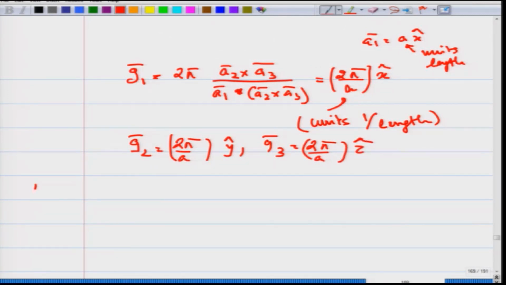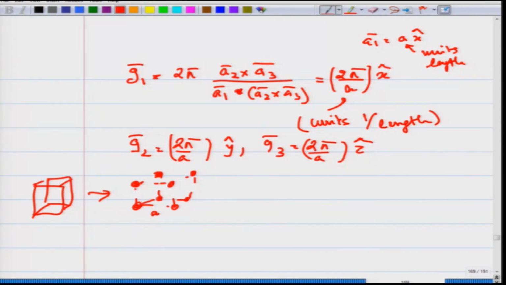So, corresponding to a crystal which is cubic, you can in real space generate a cubic set of points, these are your cubic lattice points in real space whose spacings are A, and you can define your lattice vectors A1, A2, A3, and using those lattice vectors A1, A2, A3 you can generate the full space of lattice points.